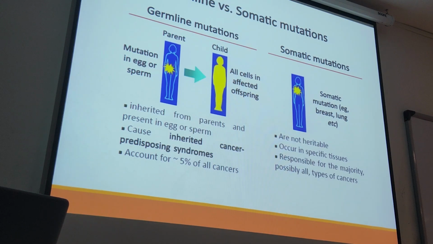So if I ask you in the exam which type is the common, the somatic mutation, 95% are the causes of the cancer. The difference is that this is not heritable, affecting only the specific tissue, but the germline mutation is actually inherited cancer, and those offspring also carry this risk to get the cancer. So it's important to do the process of screening to prevent cancer for that patient and also for the offspring of those patients.